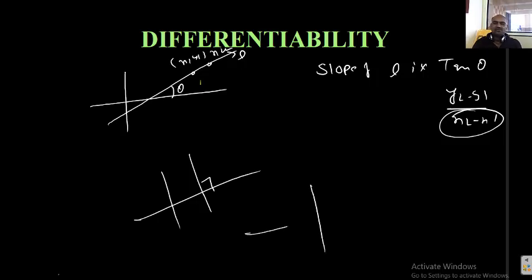One more thing: slope of horizontal lines. What is the slope of this line? Obviously, there is no angle between the line and the x-axis. I can say 0 angle, so I can say tan 0 is 0. That is, the slope of horizontal lines is equal to 0.